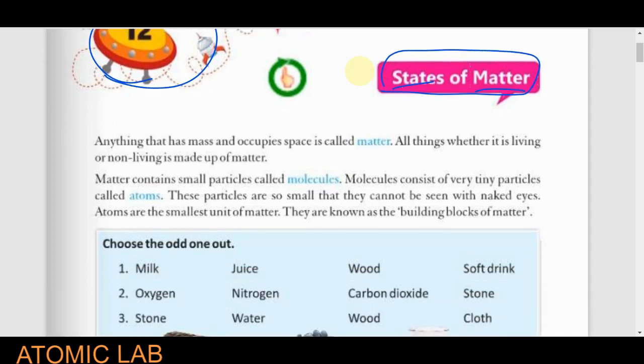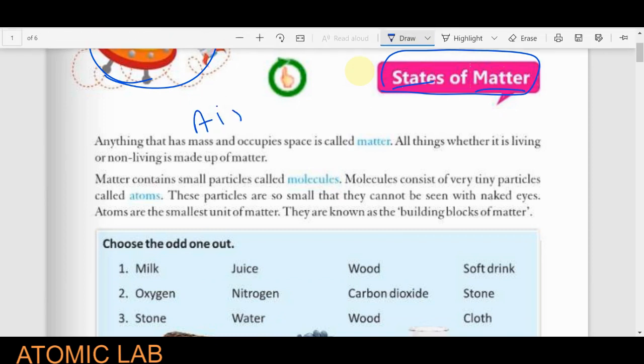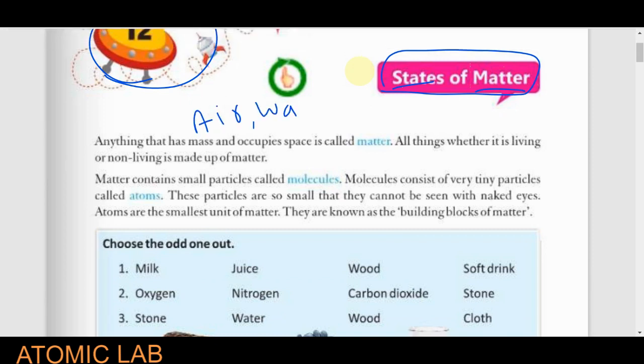Matter: everything which you are seeing in your surroundings. I am repeating again, everything which you are seeing in your surroundings, like the air, the water, the wood, the copy, pen, book, anything whatever you are seeing in your surroundings, will be known as matter. The reason is that they have mass and they occupy space.